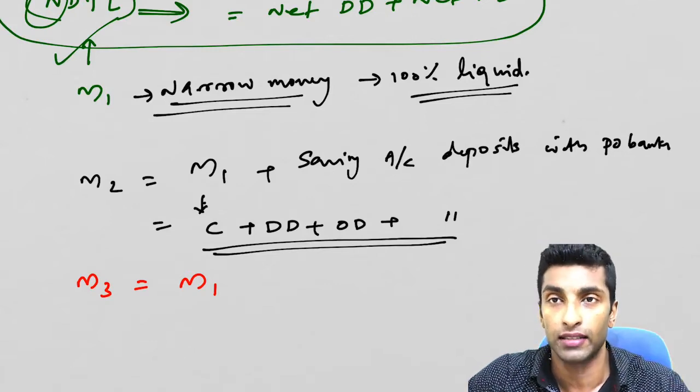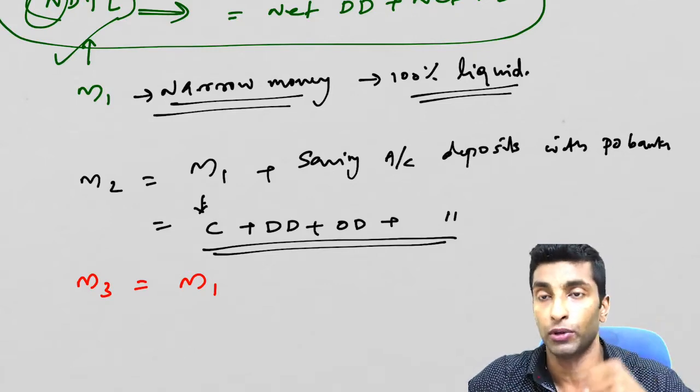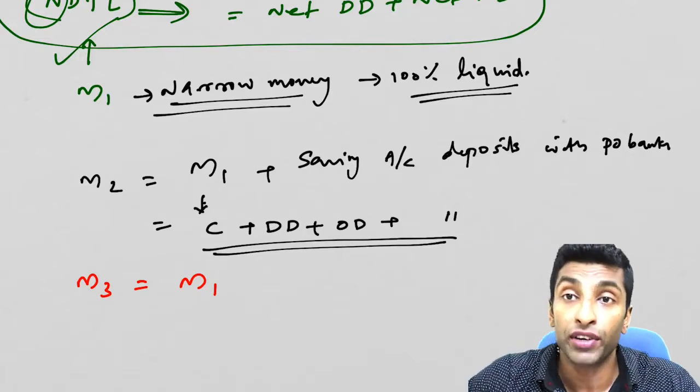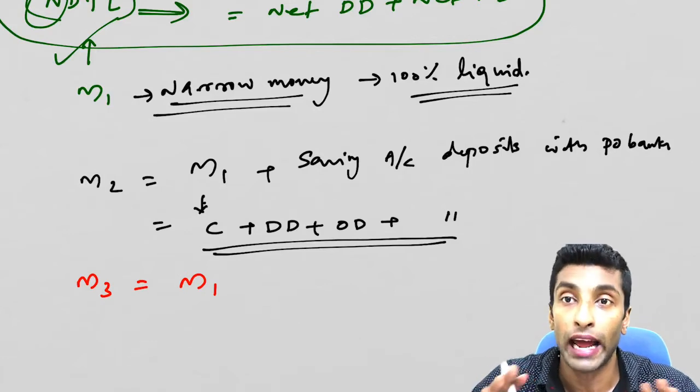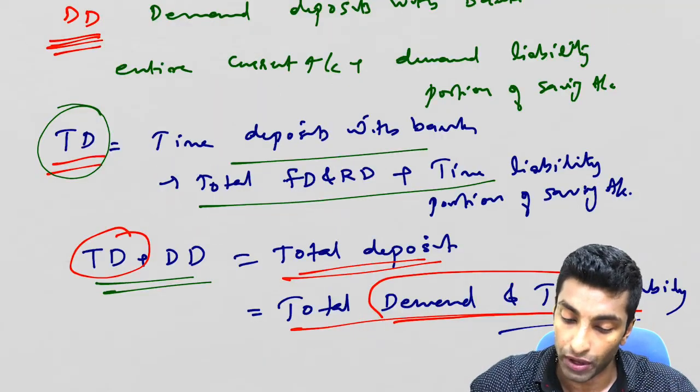We have talked about currency. We have taken demand deposit and other deposit. What we left out? We left out time deposits, right? The net time deposits is what we left out. So we are going to add the time deposits. So these are two different types of deposits, right?